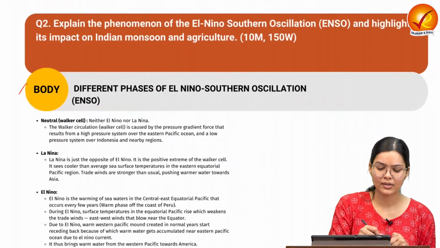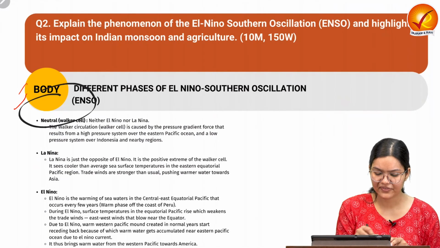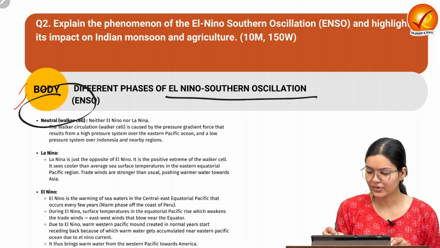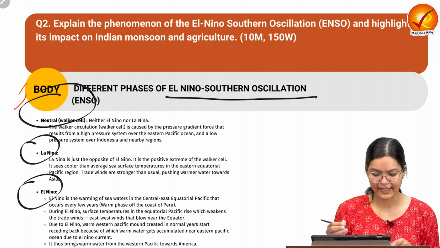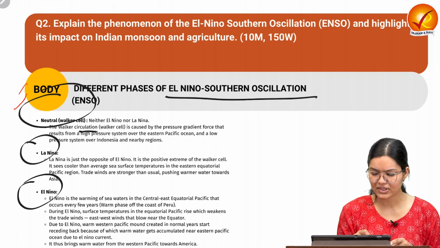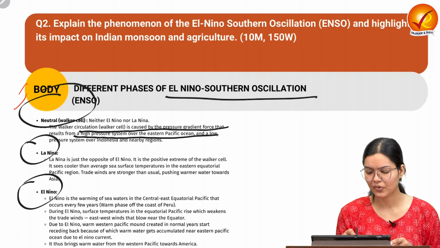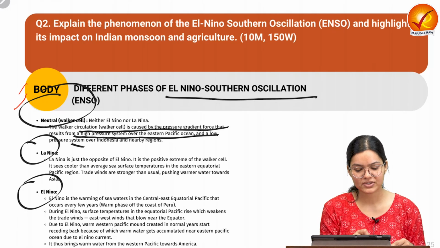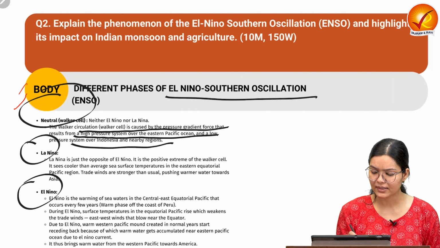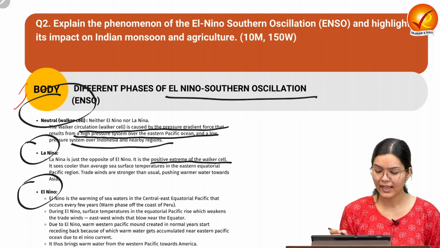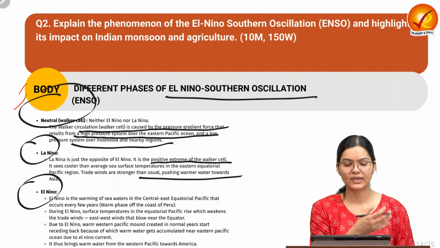Now let us come to the body. Here in the body we can see that there are three different phases of the El Nino Southern Oscillation: the neutral phase, La Nina, and El Nino. For example, the Walker circulation is caused by the pressure gradient force, which causes a high pressure system over the eastern Pacific and a low pressure system over Indonesia and nearby. As we have already discussed, La Nina is nothing but the positive extreme of the Walker cell, and because of that, more warm water will get pushed toward Asia and the surrounding regions.